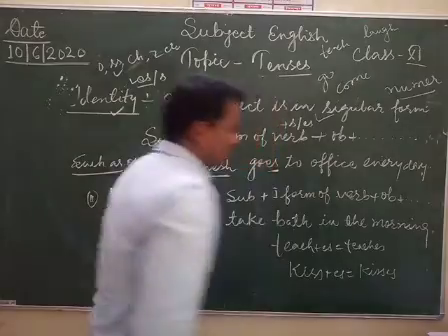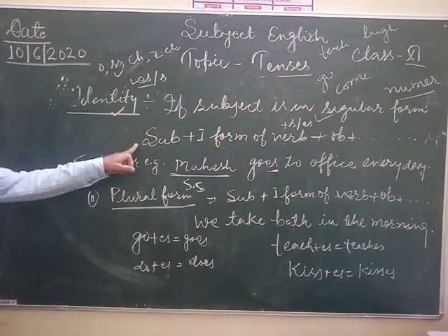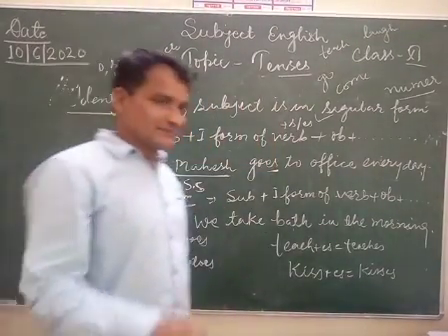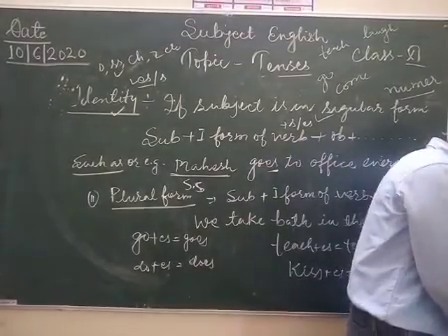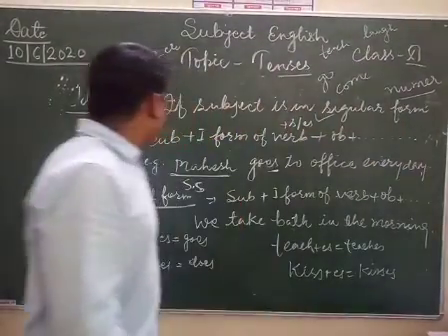Like kiss, then double s, here is double s, so then es, kisses, etc. So my dear students, here is a very important point for you to understand.